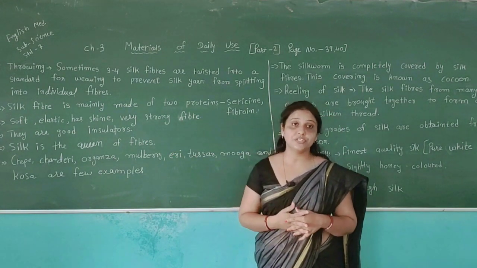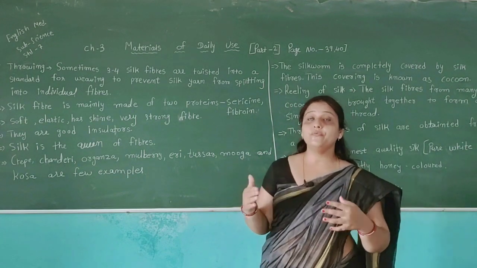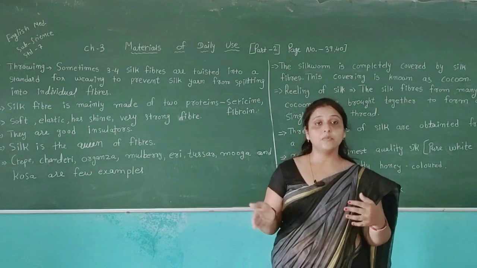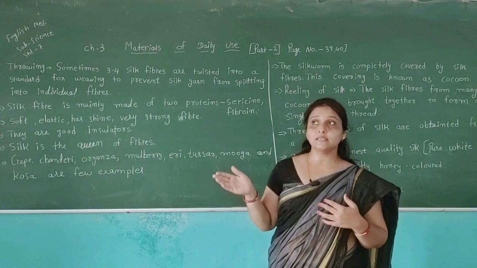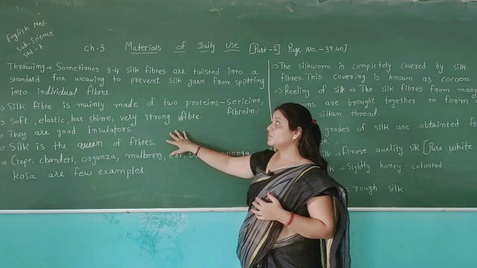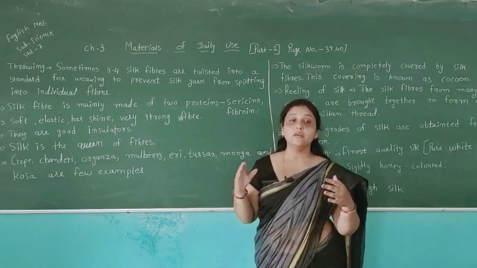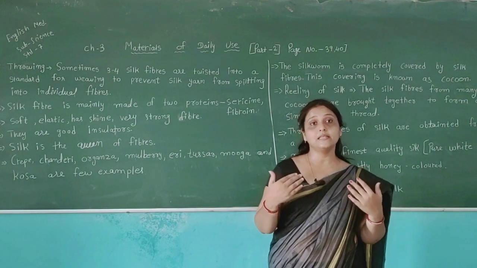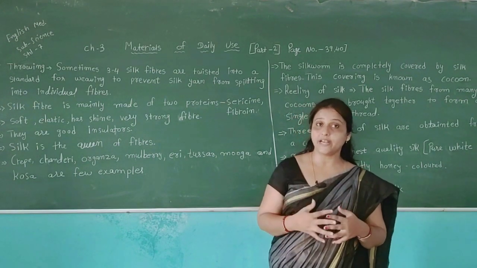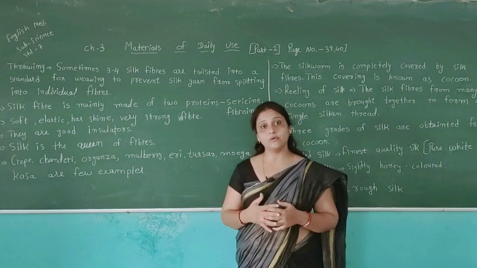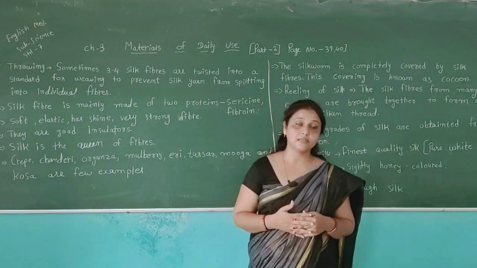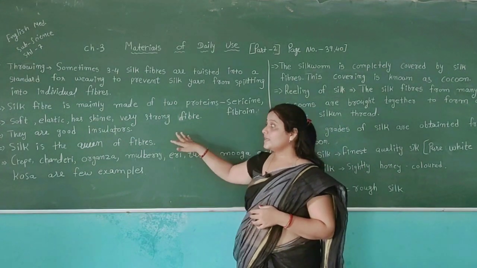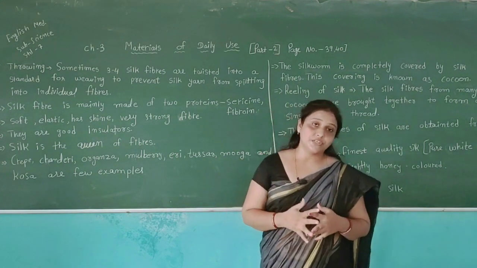They are good insulators because if we wear clothes made from silk, they keep us warm in a cold atmosphere and keep us cool in a hot atmosphere. According to our atmosphere, they protect us in different atmospheric conditions, so we can say they are good insulators.